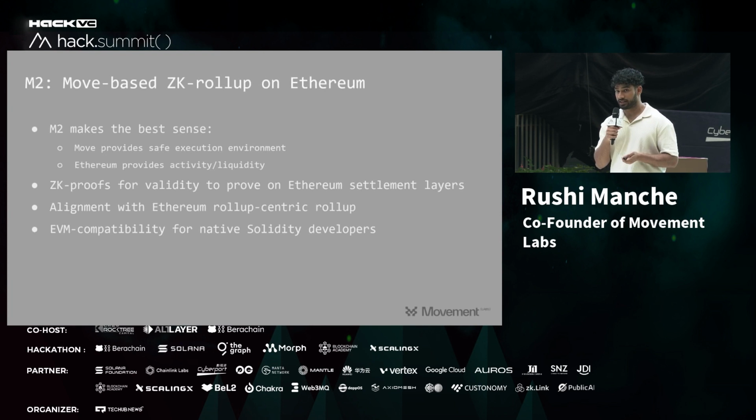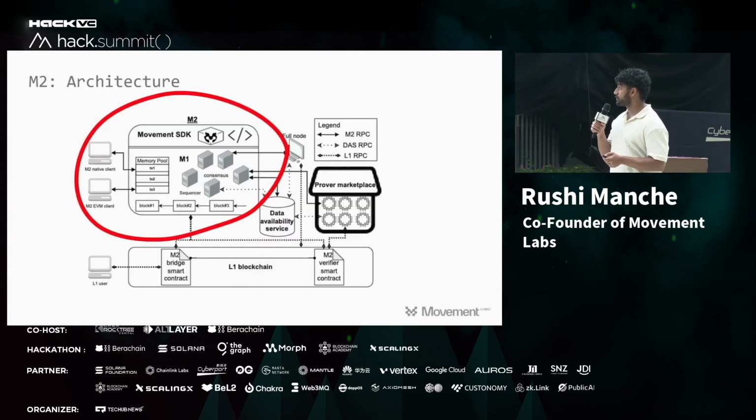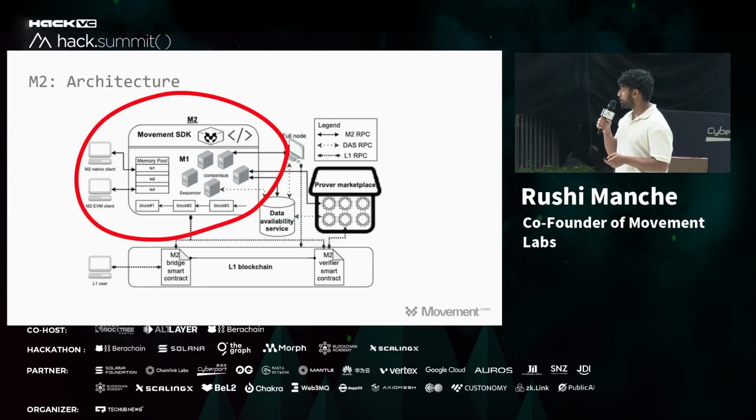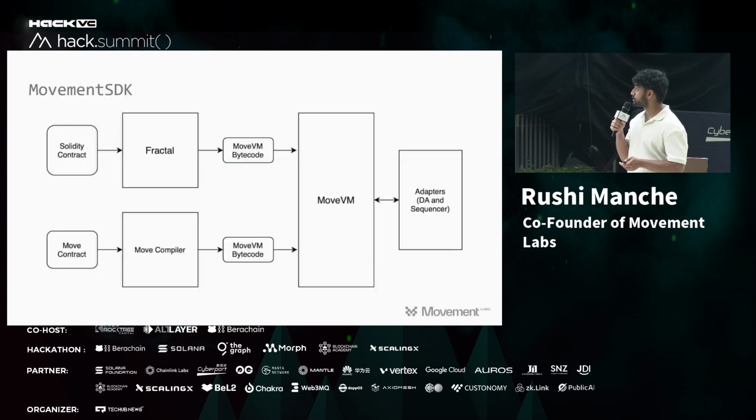We're starting off with ZK fraud proofs, given that a ZK Move VM is very computation expensive, but eventually transitioning to a full end-to-end bytecode compatible ZK Move VM. It's fully EVM compatible, so if you're writing a Solidity smart contract, it runs end-to-end with EVM bytecode. A little bit of the architecture: you can recognize the Movement SDK, which enables smart contracts to be deployed. You have a data availability service and prover marketplaces. I'll get more into the verifier contracts as well.